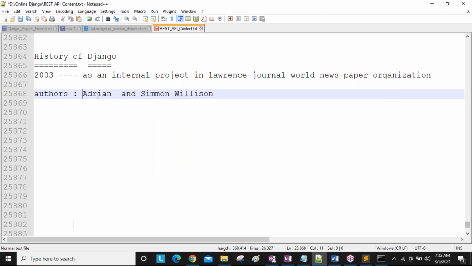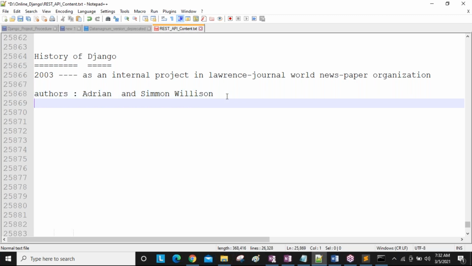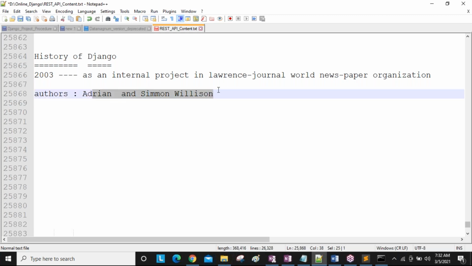So these two people are the authors of our Django framework, guys. Both are web developers. In this Lawrence Journal company, Adrian and Simon Willison both were working as web application developers. They were developing a lot of web applications for this Lawrence Journal organization.